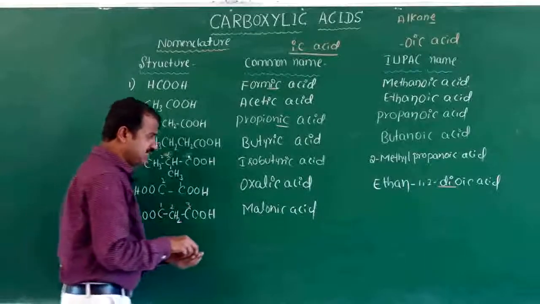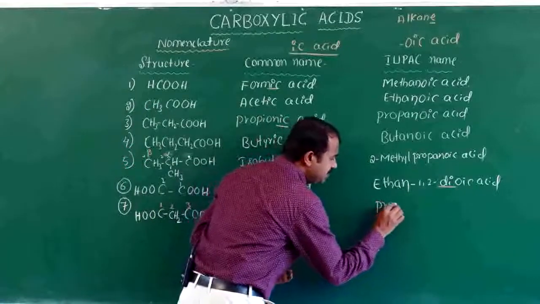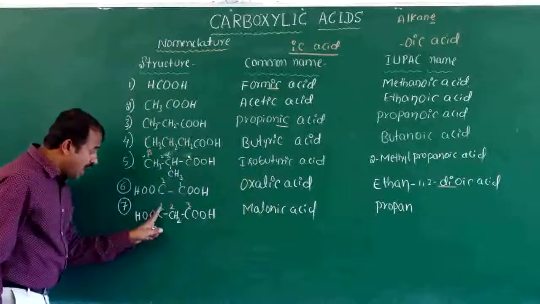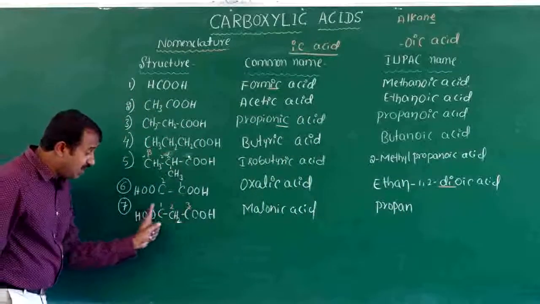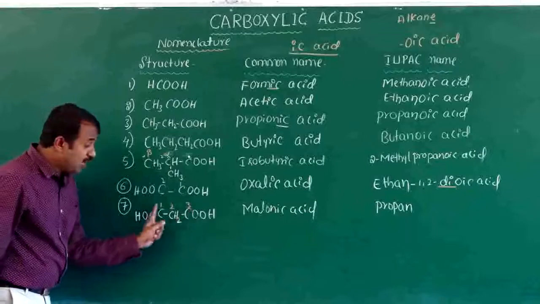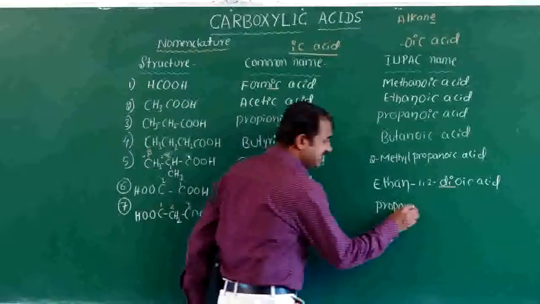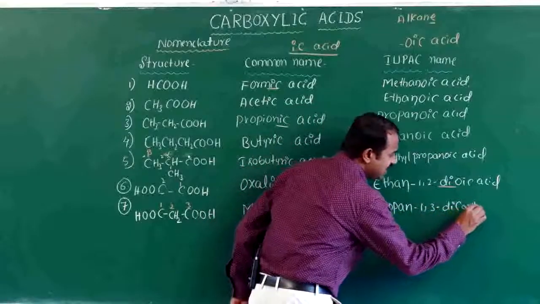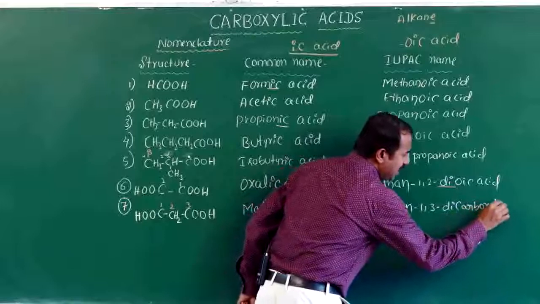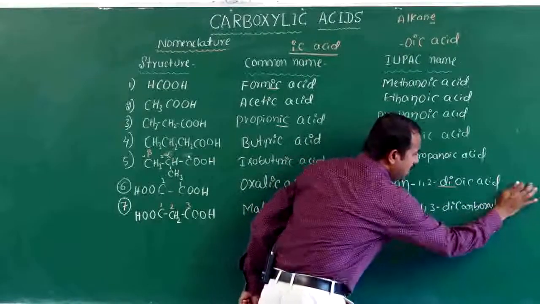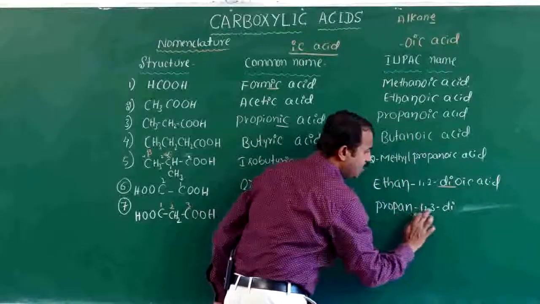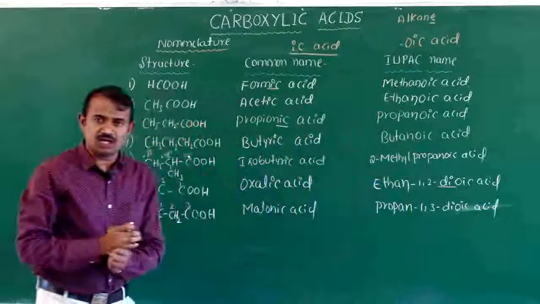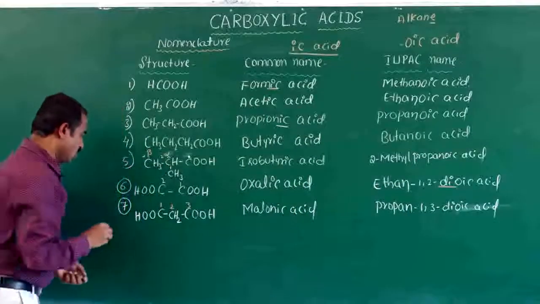Three carbons means the IUPAC name is propane, with acid groups at the 1 and 3 positions. So it is propane 1, 3 dioic acid.